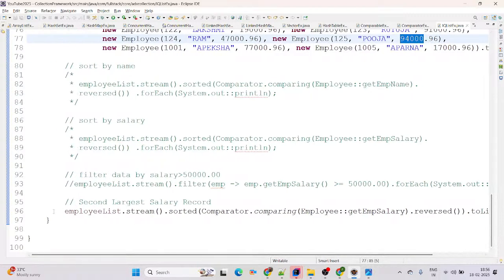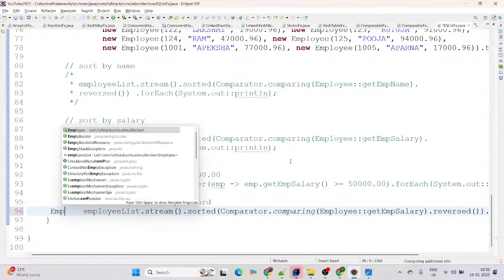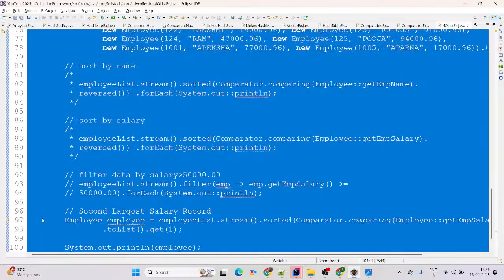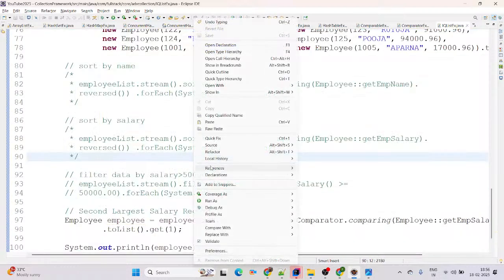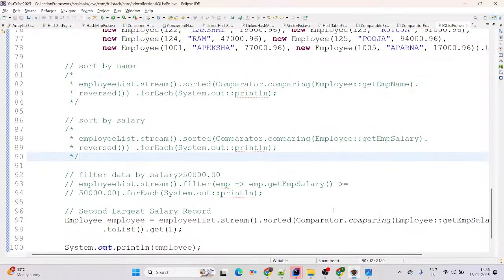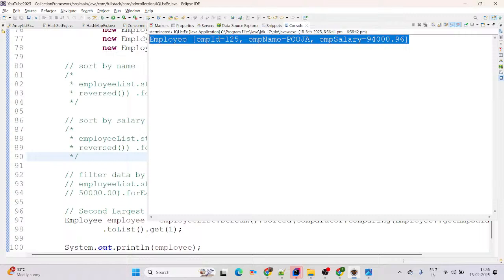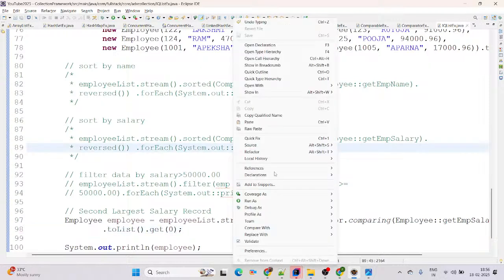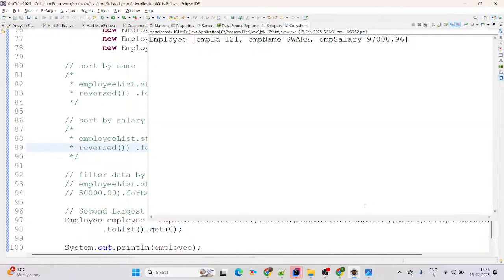This is one record, right? Then we'll create the object for that: Employee employee equal to. And here you can simply use a print statement and just try to print employee. See on screen, it will print 94,000, it means Pooja. Is it correct? If you want the highest salary, simply n-1, 1 minus 1, it means 0. Run as Java application, it will print.